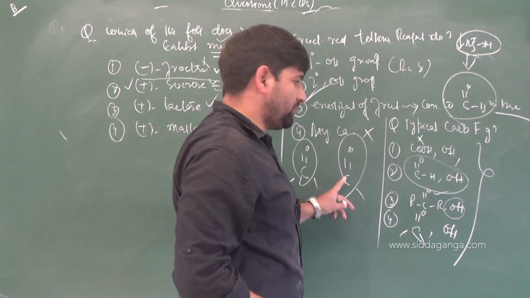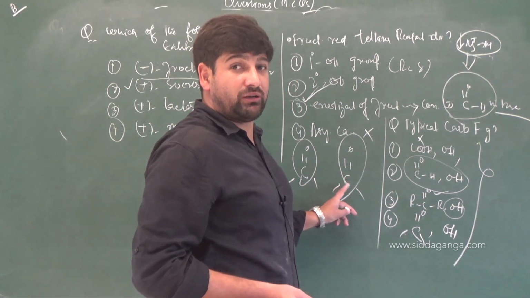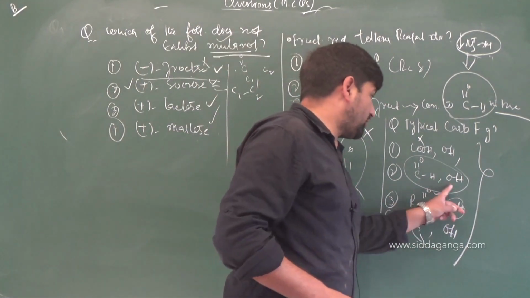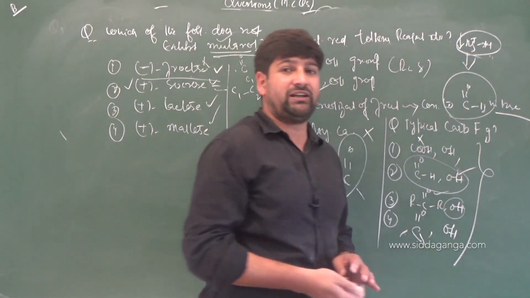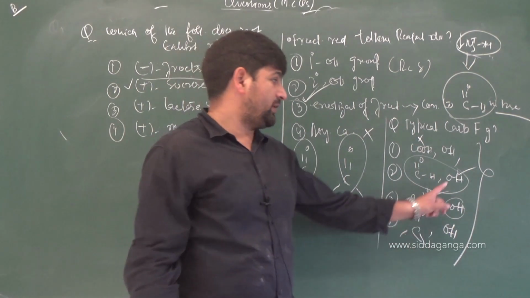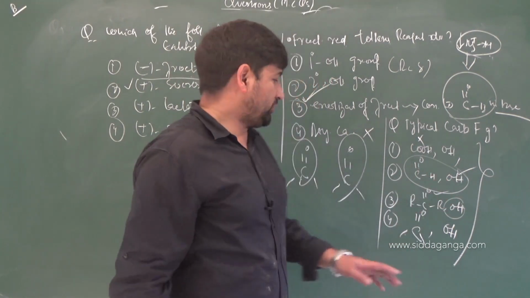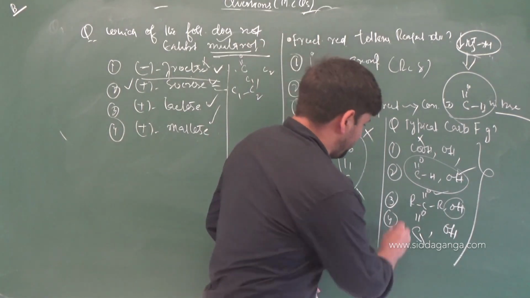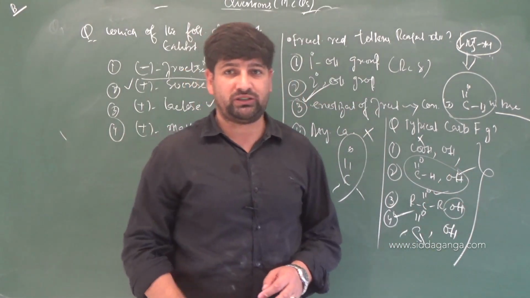So definitely carbonyl carbon is there, because carbonyl carbon will be the part of aldehyde as well as ketone, and with carbonyl carbon we have one more functional group which is a secondary functional group in the form of alcohol, that is OH. So the correct option will be C double bond O and OH. So the right answer will be carbonyl carbon and OH for this, right or not?